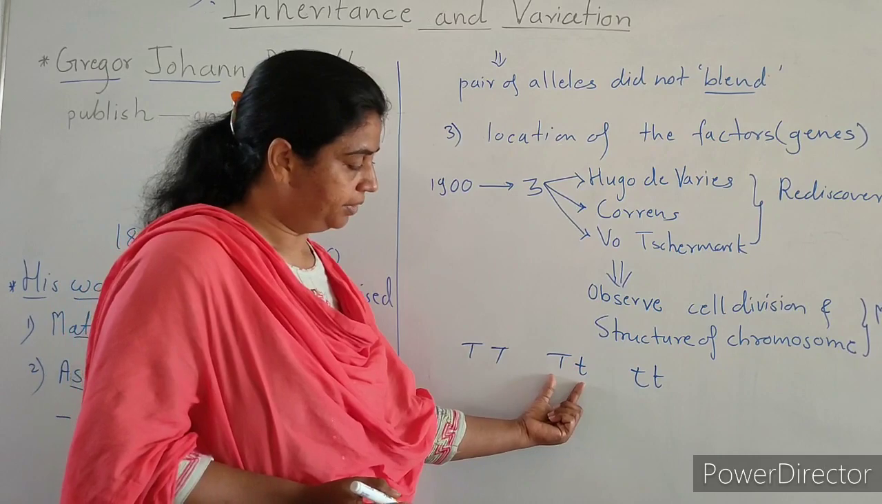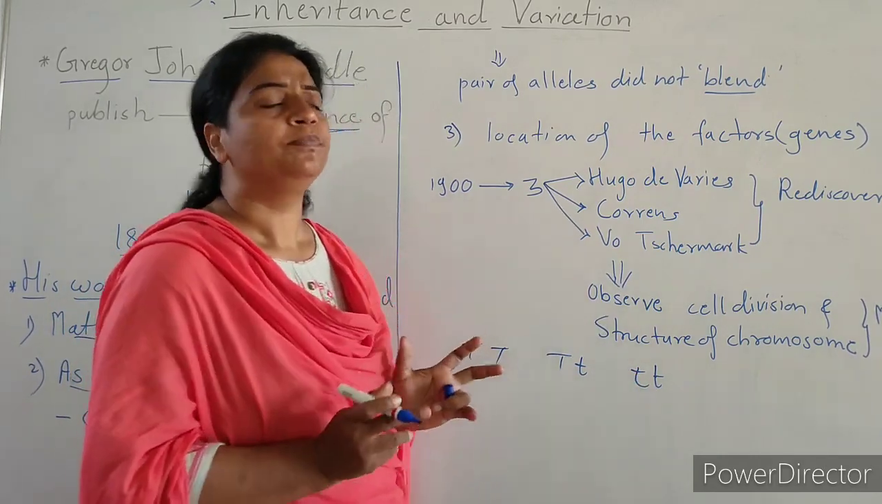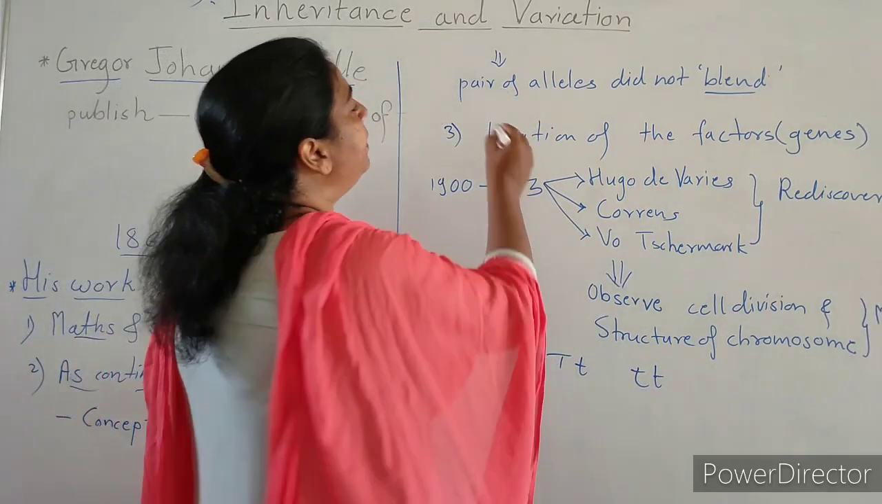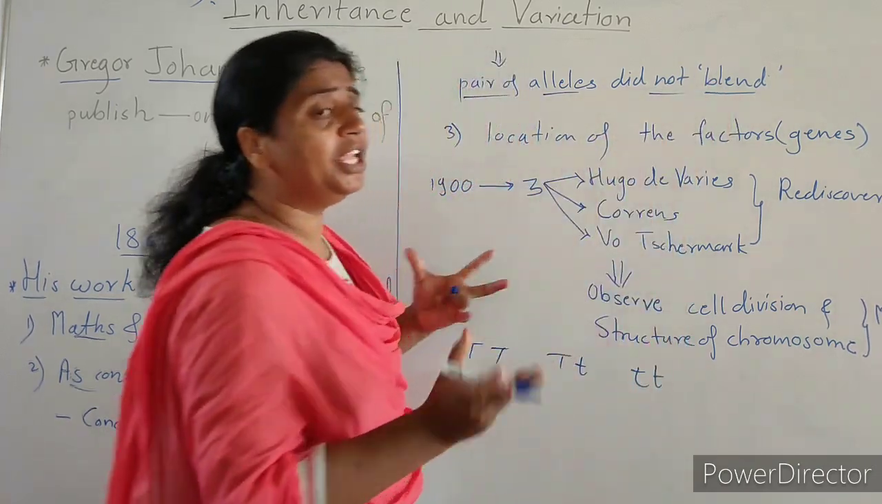Capital T and small t are alleles. These alleles, this pair of alleles, did not blend with each other.